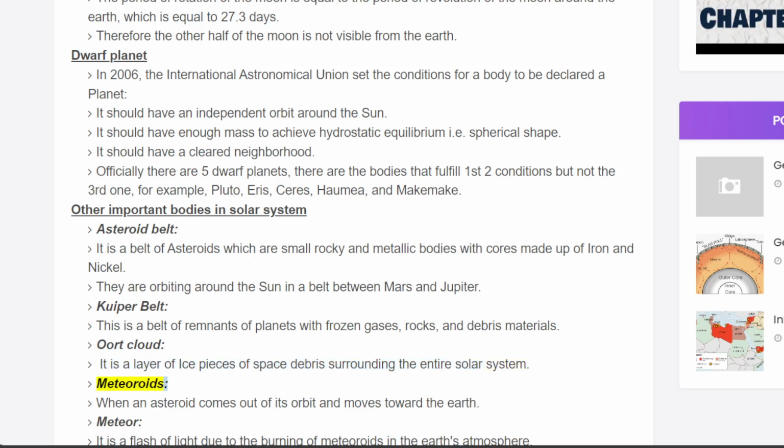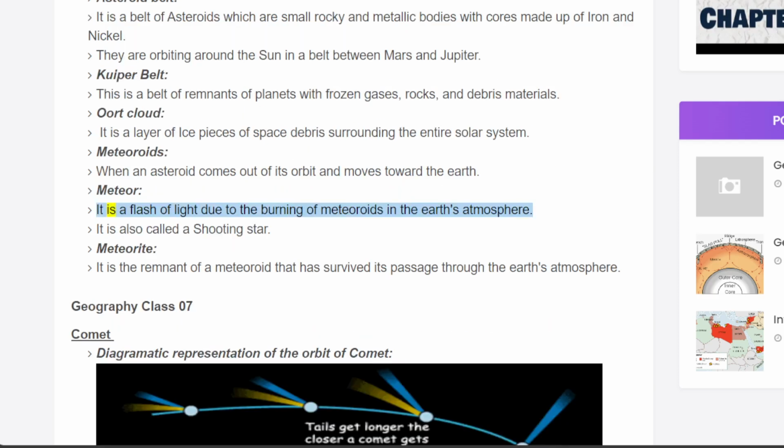Meteoroids. When an asteroid comes out of its orbit and moves toward the Earth. Meteor. It is a flash of light due to the burning of meteoroids in the Earth's atmosphere. It is also called a shooting star. Meteorite. It is the remnant of a meteoroid that has survived its passage through the Earth's atmosphere.